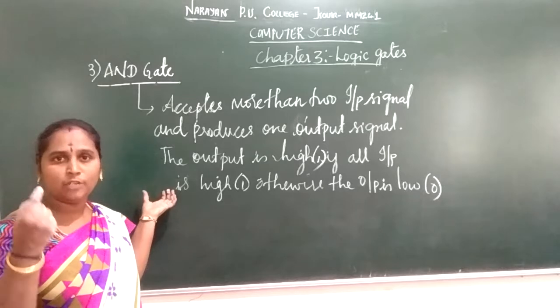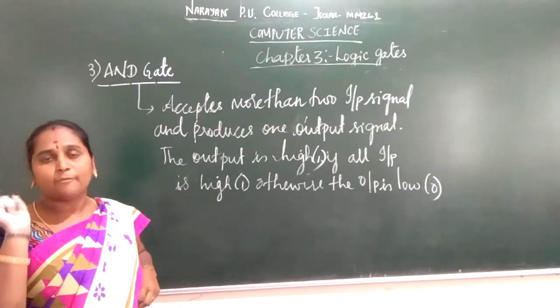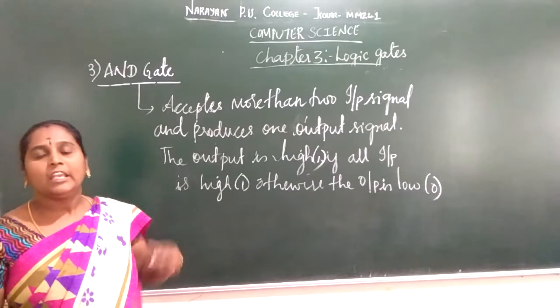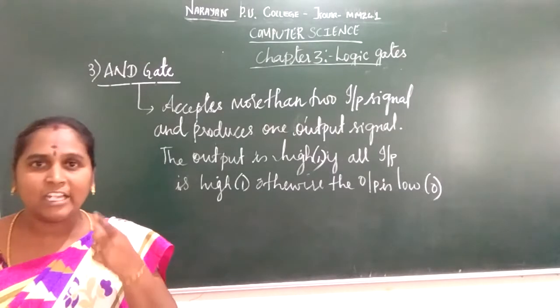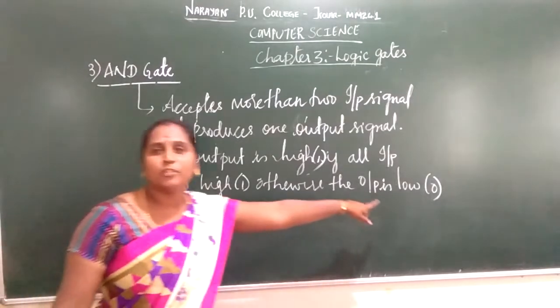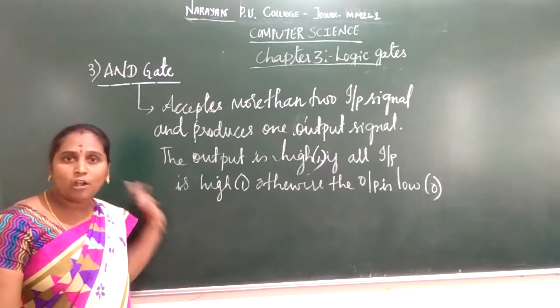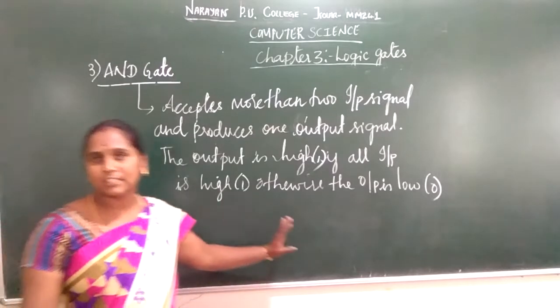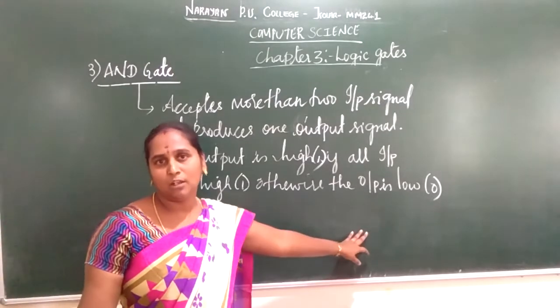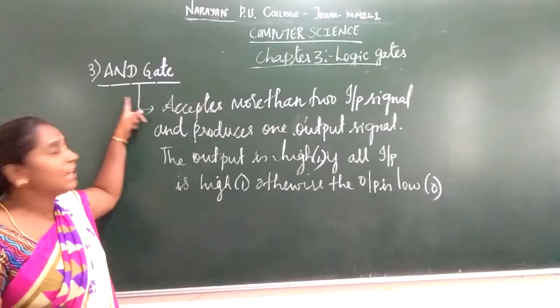Otherwise, if any one input is low, the output is low. For example, you have taken 3 input signals. If 2 input signals have the voltage as high and 1 input signal has voltage 0, then also the output is low. The condition is that only if all input signals are high, the output is high, otherwise the output is low or 0. So this is the condition or rule used in your AND gate.